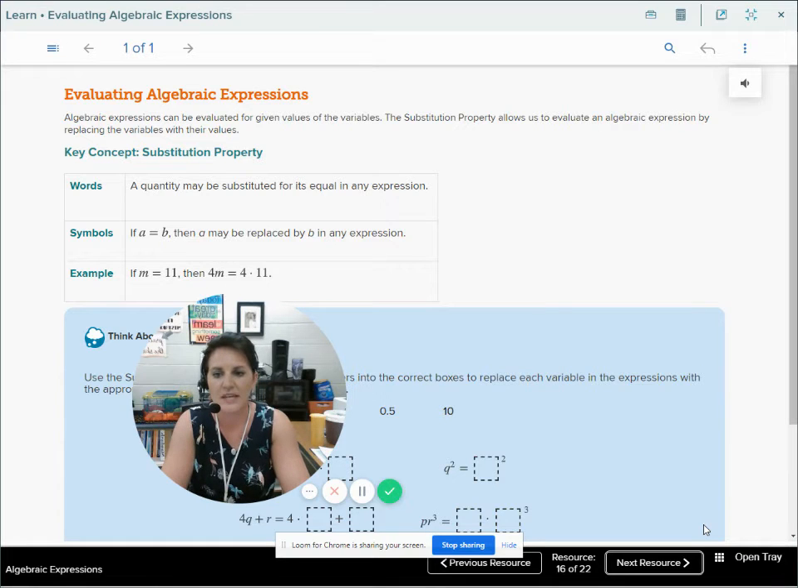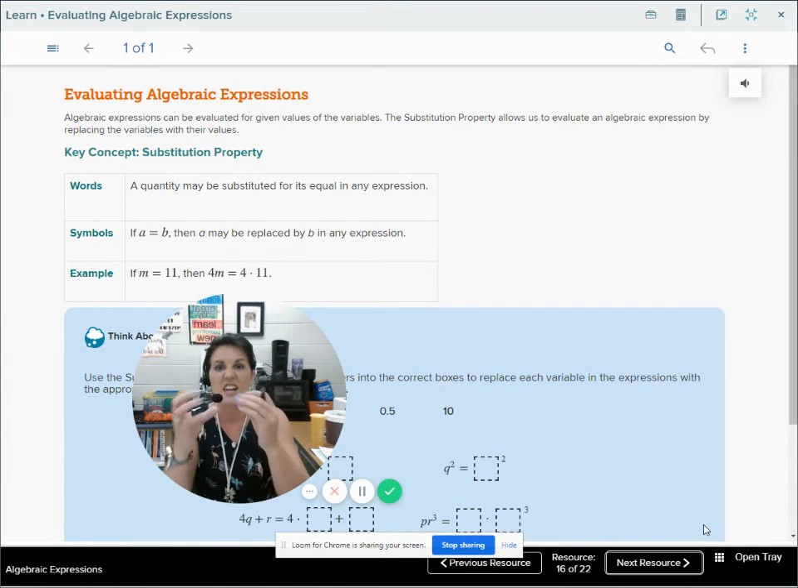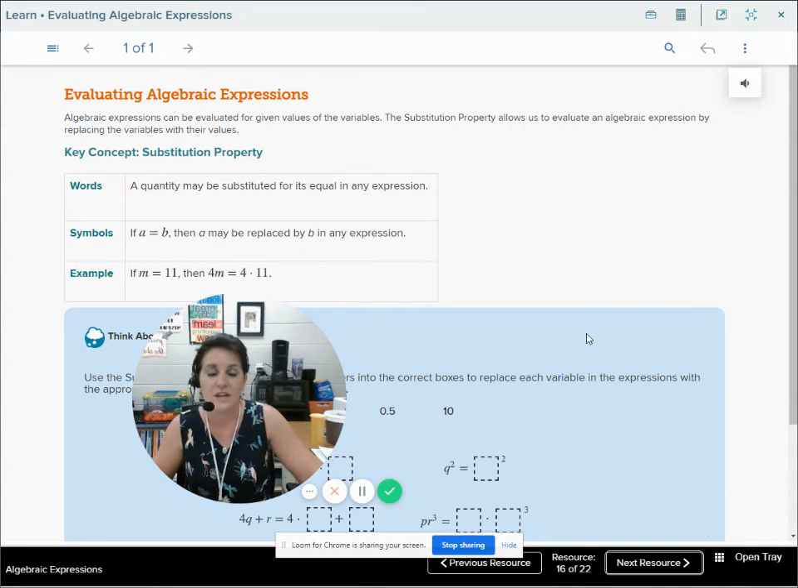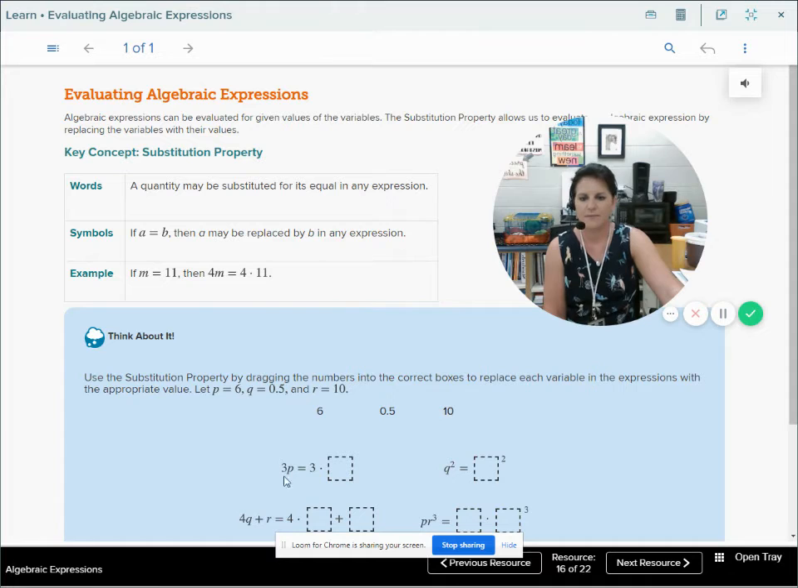If A equals B, then any place I have an A in the problem, I can replace it with a B. Or if I have a B in the problem, I can replace it with A, because they are equal to each other. So any time I have two equal values, I can replace them with each other in the equation or in the expression. So if M equals 11, then if I have 4 times M, I can replace that M with 11, and 4 times 11 is the same as 4 times M since M is 11.